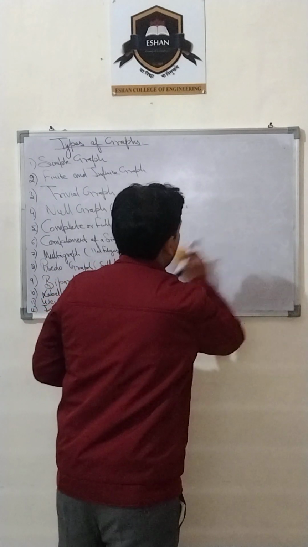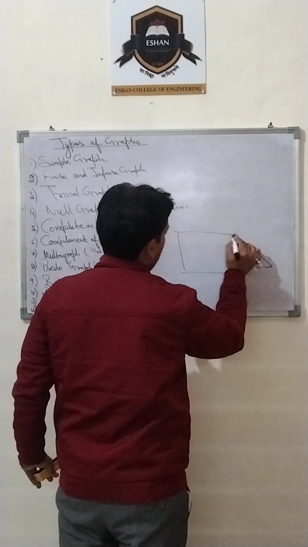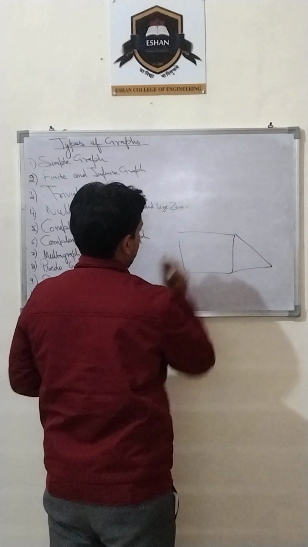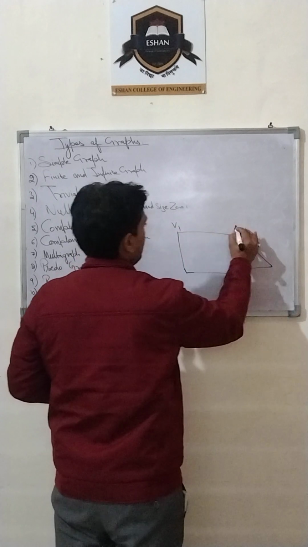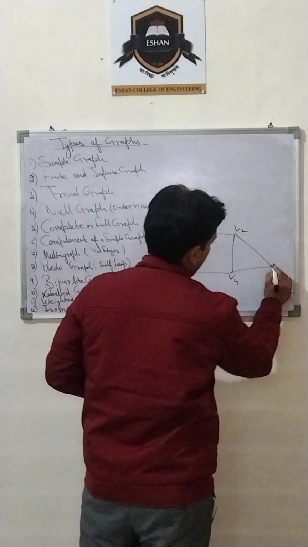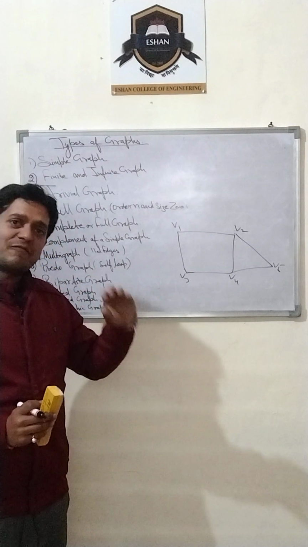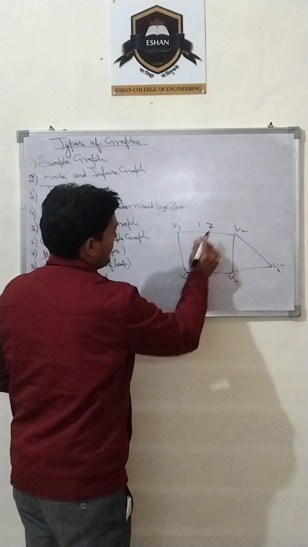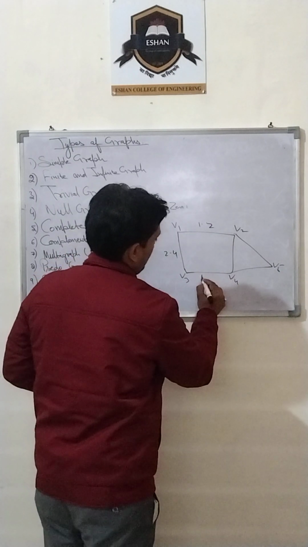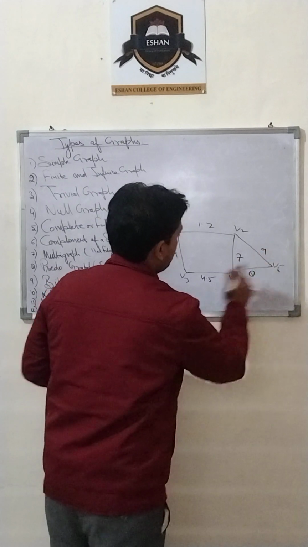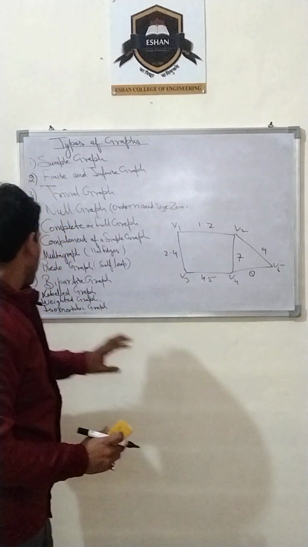Now weighted graph. If I draw a graph, suppose this is the graph, V1, V2, V3, V4, V5. Weighted means each edge denotes a particular weight. Suppose this is 1.2, this is 1.2, 2.4, 4.5, this is 7, 8, 9. Each particular edge is weighted and the weight is given in the graph. Okay, this is called a weighted graph.